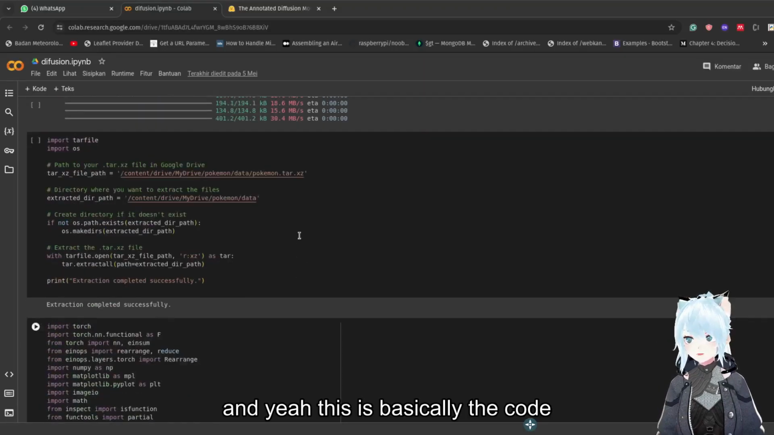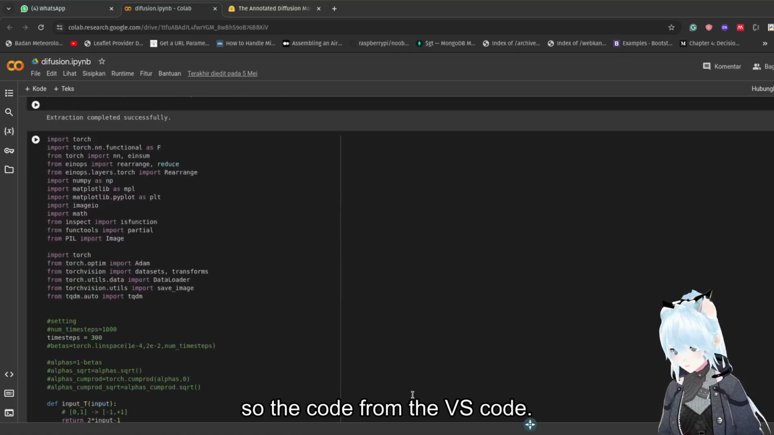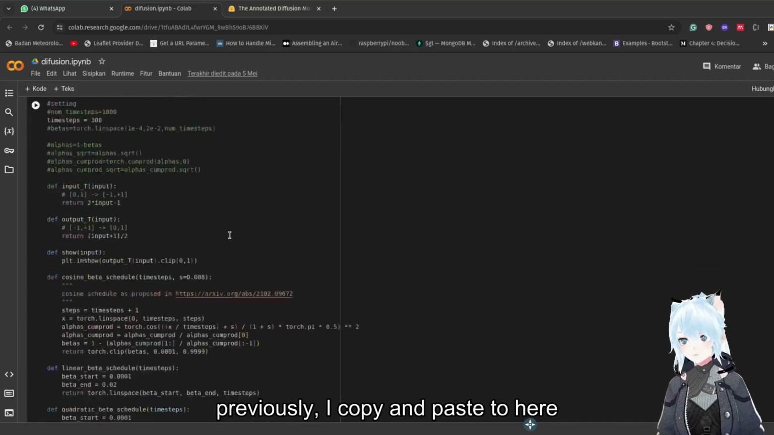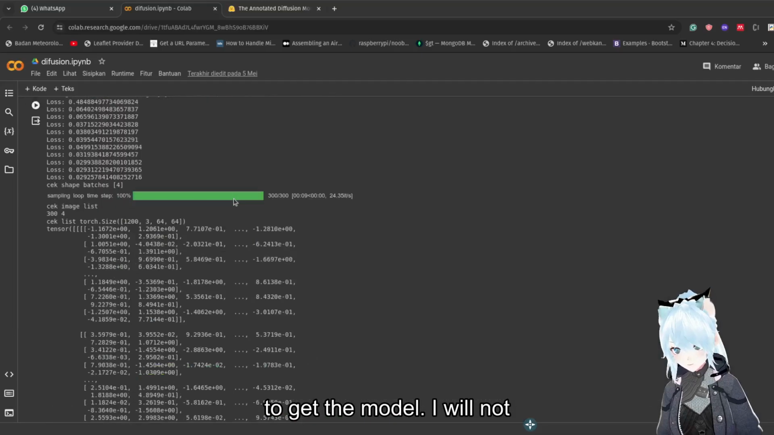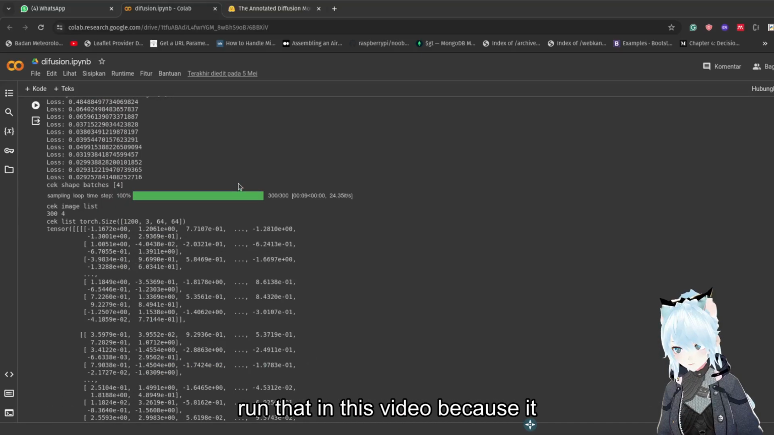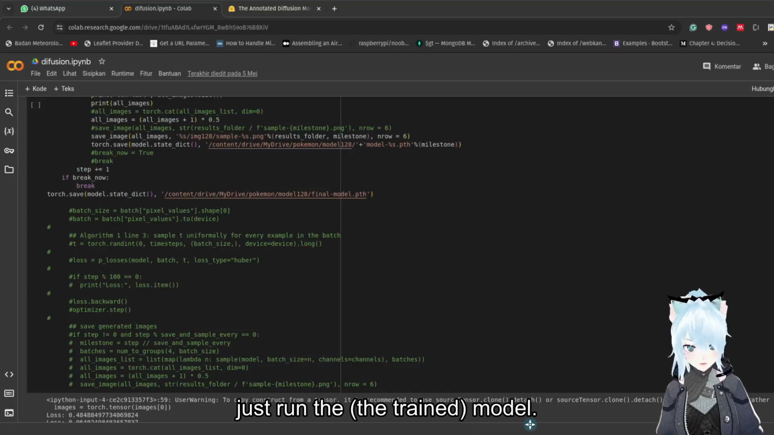And yeah, this is basically the code. The code from the Visual Code previously, I copied and pasted to here to get the model. I will not run that in this video because it will take a long time. I will just run the model.